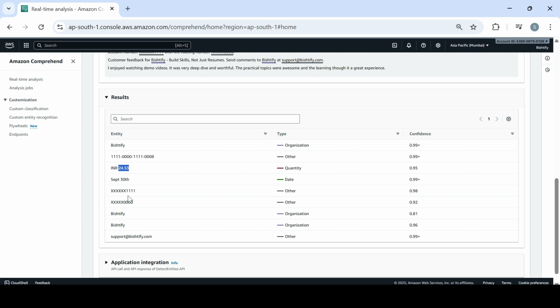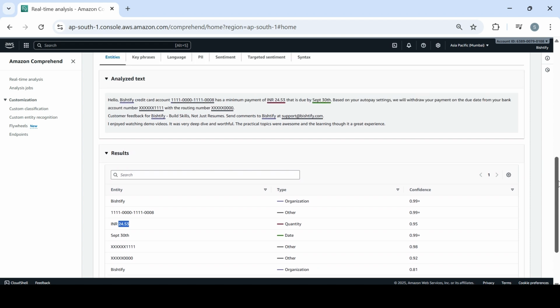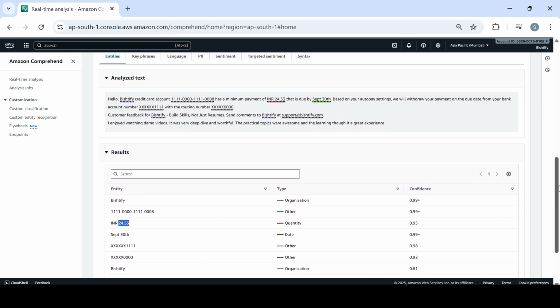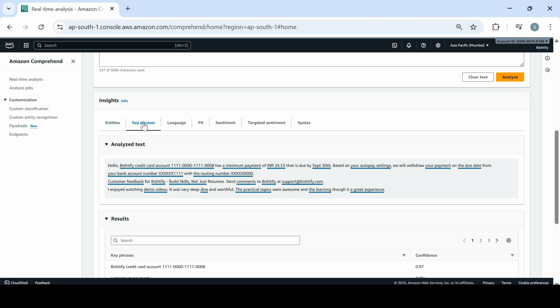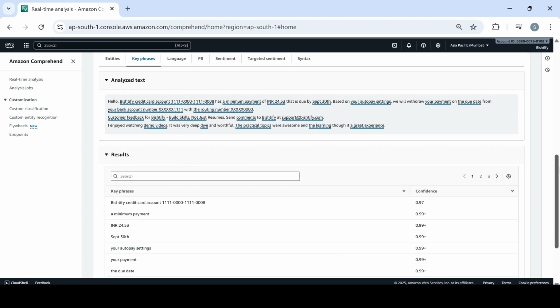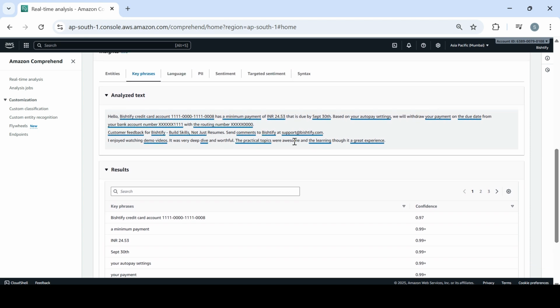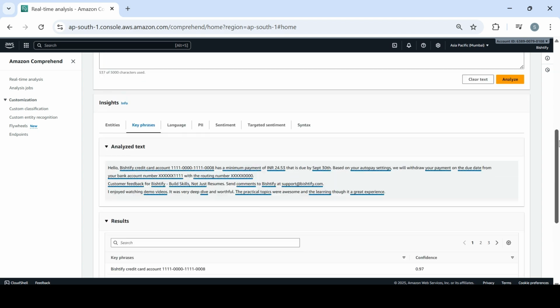So these are the major information extracted out of it. This could have been done through Textract, but why Comprehend? Because it can do other things as well, like you have the key phrases here, right? Specific credit card account. This is the key phrase you would like to get extracted out of this paragraph. You can do it, right?